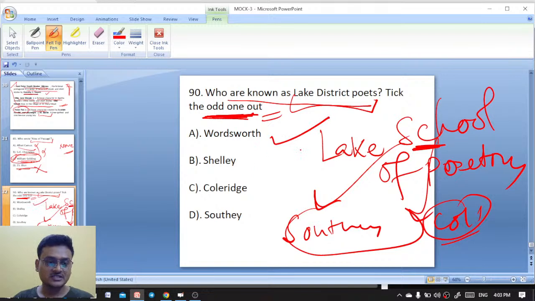S stands for Southey, whereas C stands for Coleridge. So Coleridge and Southey were there. The odd one is actually Shelley. Okay, Shelley is the right answer here. Find the odd one here. Shelley is the right answer.